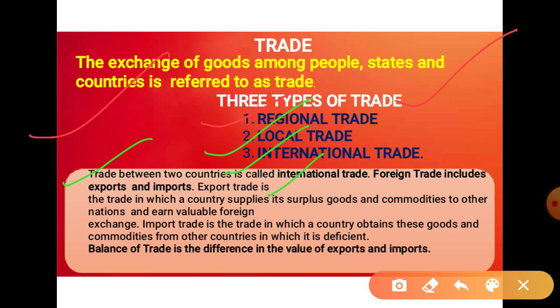But when import and export are in balance, this situation is called balance of trade. It is the difference in the value of export and import. The balanced condition of trade, when import and export are even, or the values of these things are even, is called balance of trade.